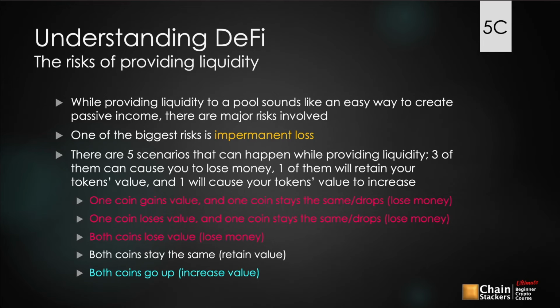Now let's take a look at a way that you can potentially make some money through transaction fees. Both coins stay the same value, and it's basically an even push and pull trade throughout the pair. No coin really gains too high or loses too much. Both of the coins relatively stay the same, and as trades are being transacted, you're actually making money on the transaction fees that are going into that pool. Now, that's a way you can make a little bit of money on the fees, but your tokens will retain value.